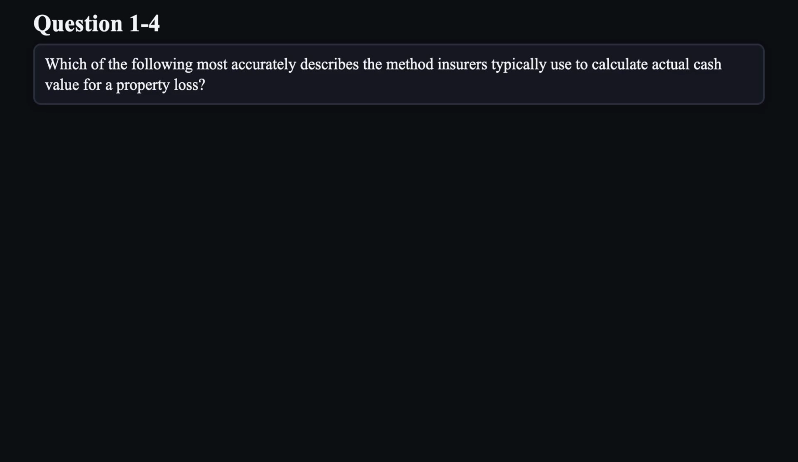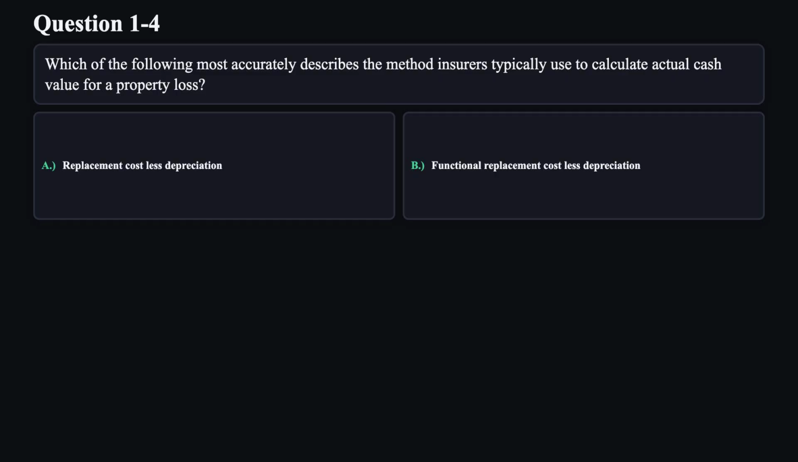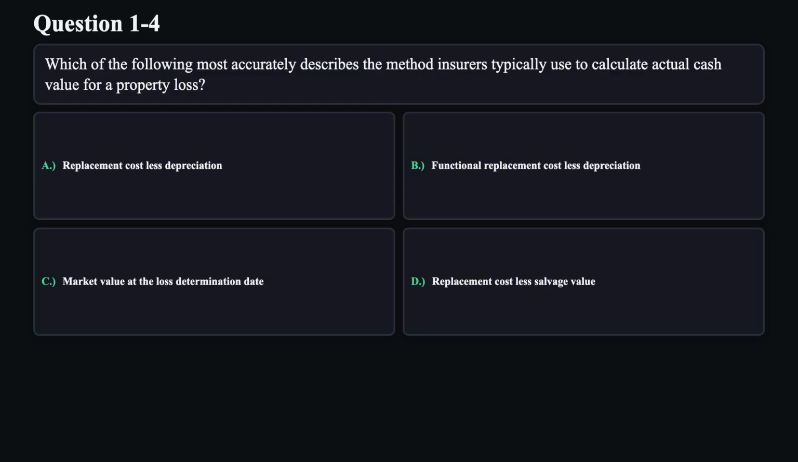Question 4. Which of the following most accurately describes the method insurers typically use to calculate actual cash value for a property loss? A. Replacement cost less depreciation. B. Functional replacement cost less depreciation. C. Market value at the loss determination date. D. Replacement cost less salvage value.